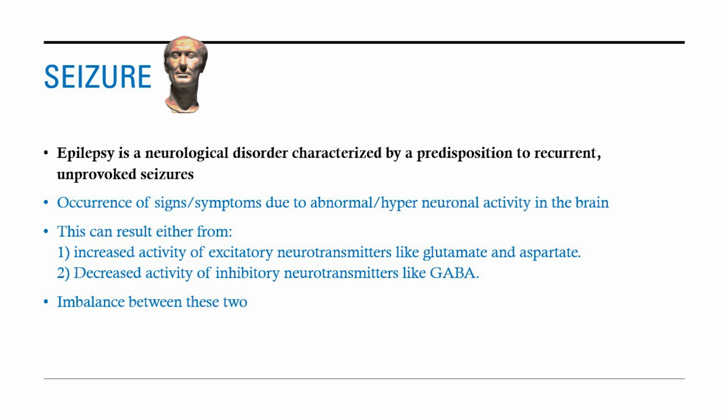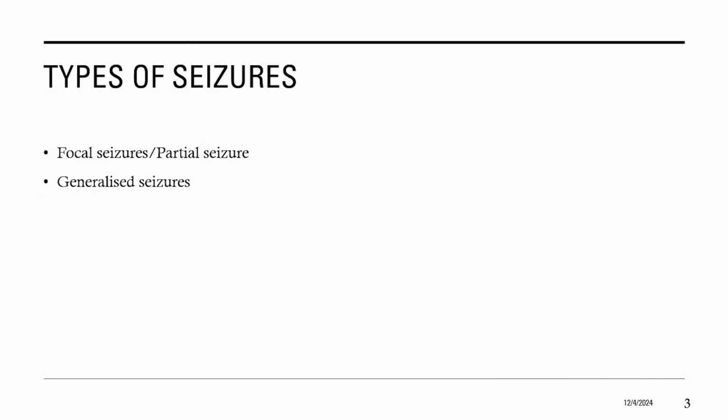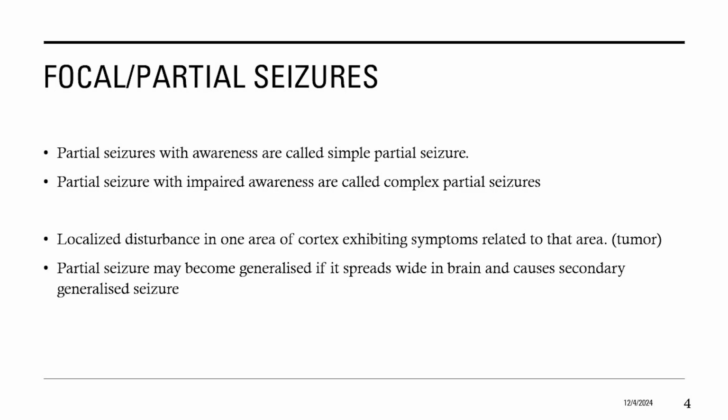This can result either from increased activity of excitatory neurotransmitters like glutamate or decreased activity of inhibitory neurotransmitters like GABA. Imbalance between these two, like GABA decreases, so inhibition decreases, and glutamate increases, so excitation increases. Both can lead to increased brain activity and thus can cause seizure. There are two main types of seizure. Number one is focal or partial seizure, and number two is generalized seizure. Now for simplicity, we will call focal seizure as partial seizure.